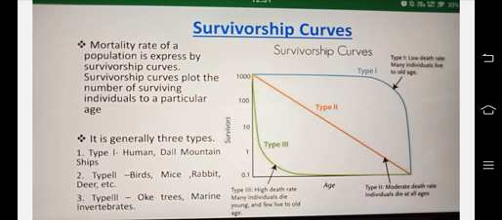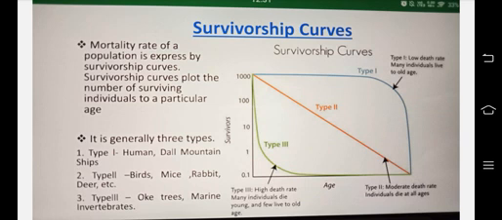Kindly gaze at the type 1 curve, how it goes. Type 1: low death rate. Many individuals live to old age, just like humans. Then type 2, located as a kind of diagonal line: birds, mice, rabbits, deer, etc. What is the peculiarity of type 2 animals? Moderate death rate. Individuals die at all ages.